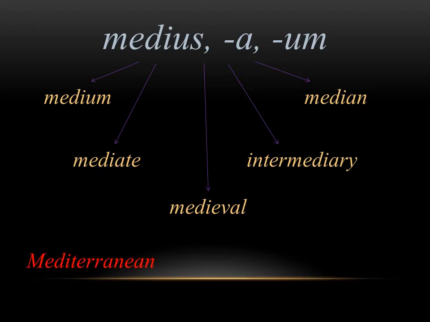And another good word to remember in English is Mediterranean. So this word usually refers to the Mediterranean Sea, but it has the root medi in it, which means middle, and terra, which means earth. The Mediterranean Sea is literally in between Europe and Africa. It's a sea that's in the middle of the earth, if you think of it that way. There's land on basically all sides of the Mediterranean Sea. So that's where that name comes from.